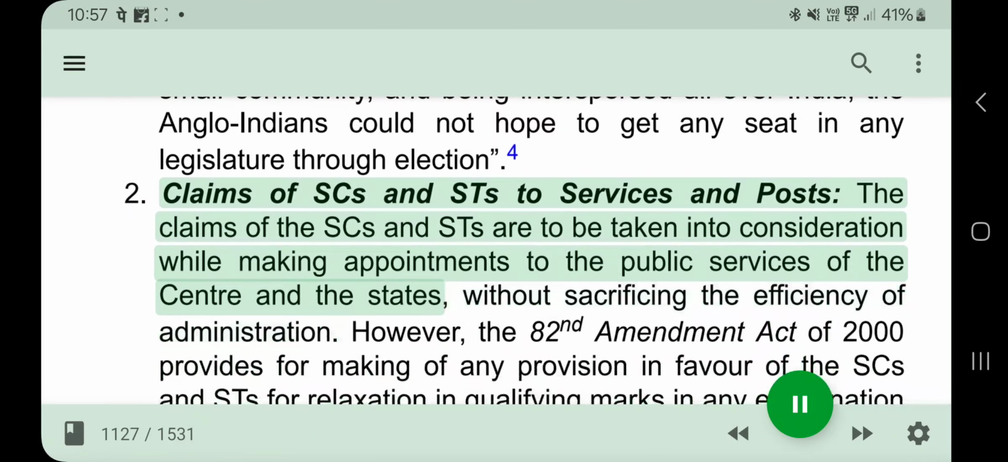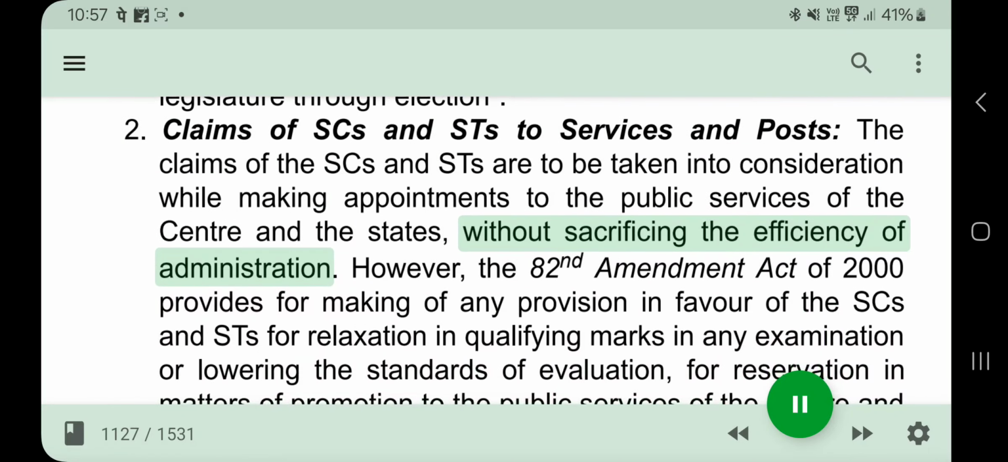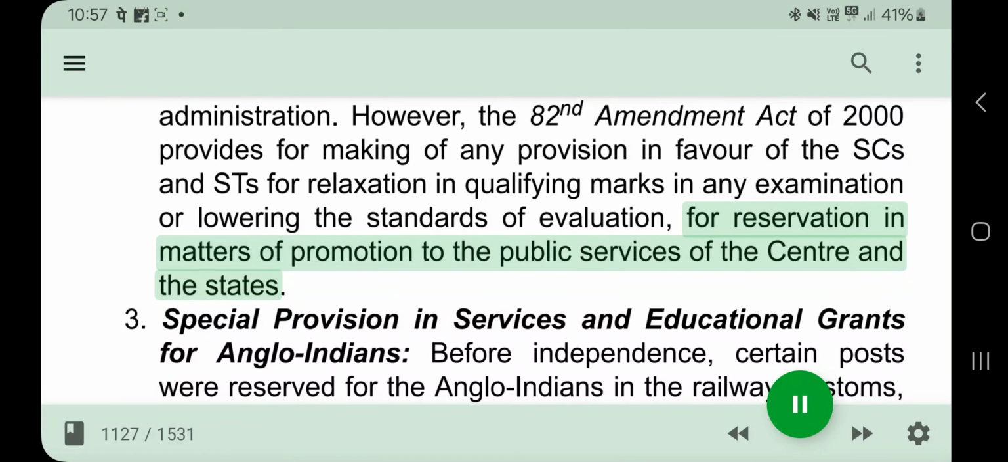2. Claims of SCs and STs to services and posts. The claims of the SCs and STs are to be taken into consideration while making appointments to the public services of the centre and the states, without sacrificing the efficiency of administration. However, the 82nd Amendment Act of 2000 provides for making of any provision in favour of the SCs and STs for relaxation in qualifying marks in any examination or lowering the standards of evaluation, for reservation in matters of promotion to the public services of the centre and the states.